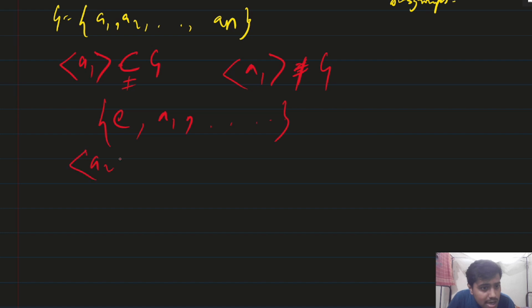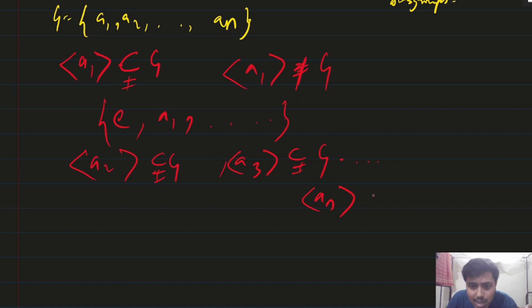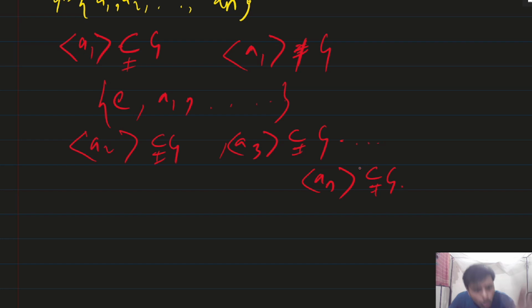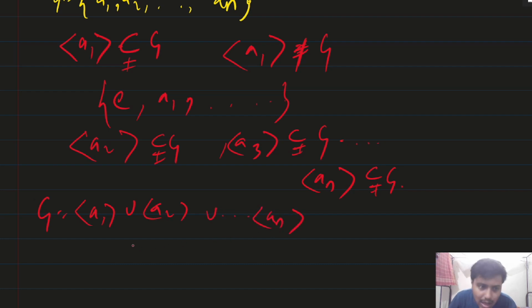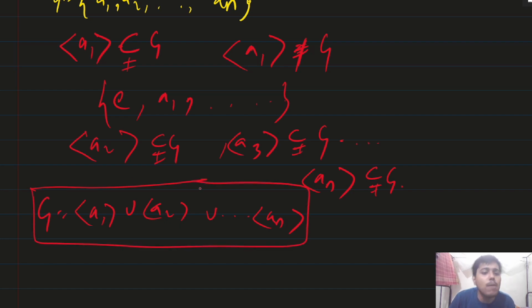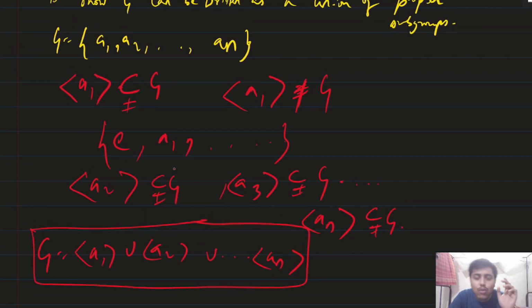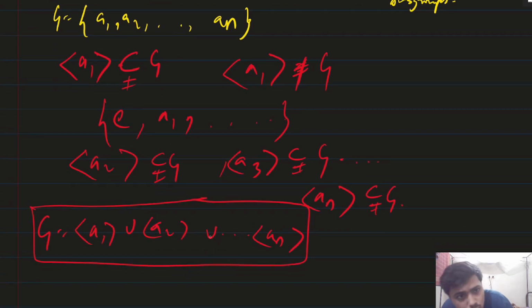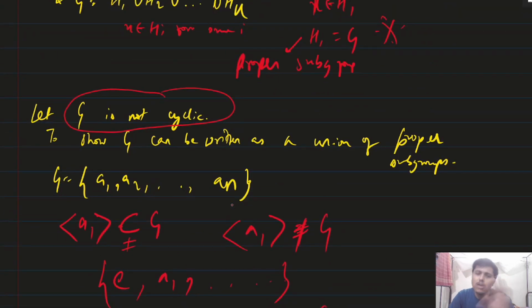Similarly, the subgroup generated by a2 will also be a proper subgroup of G. Similarly, the subgroup generated by a3 will also be a proper subgroup of G. And you go on up to an, the subgroup generated by an will also be a proper subgroup of G. Now, you take the union of all these proper subgroups, the subgroup generated by a1 union the subgroup generated by a2 union and so on up to the subgroup generated by an, it will give you G. So our proof is complete. We have taken G to be not cyclic and we have written G as a union of proper subgroups. Understood? So this was the proof.